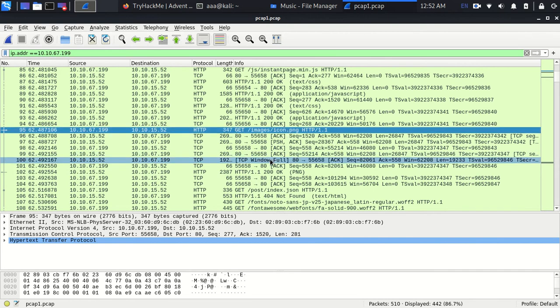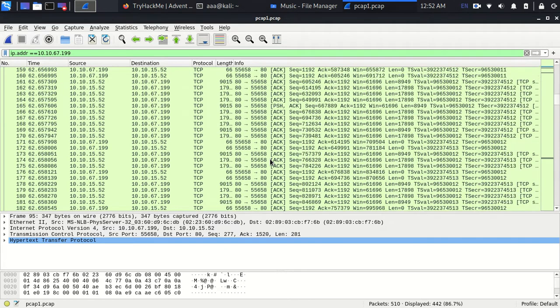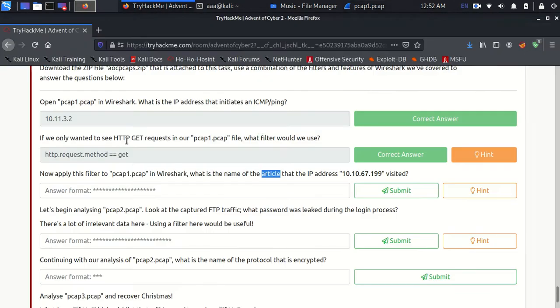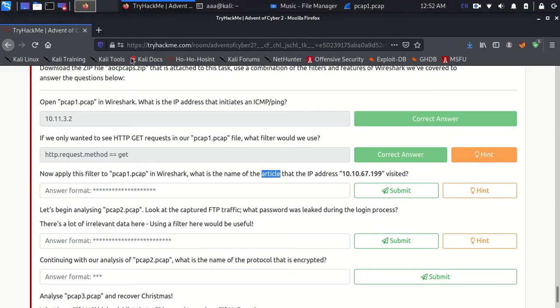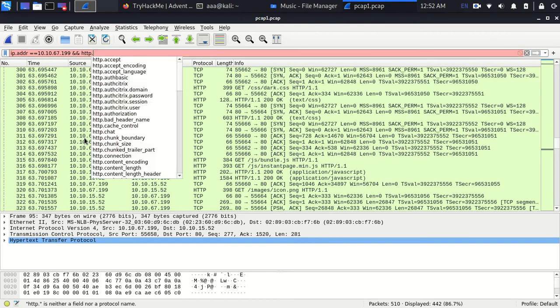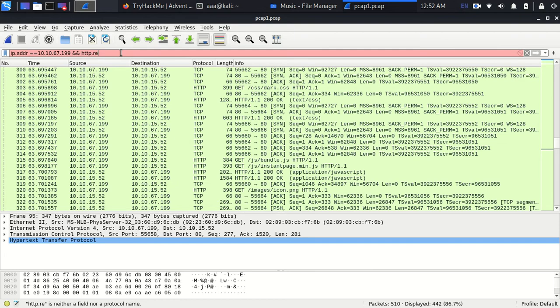Just like that, he might have used a GET request to get that file also. So I can actually combine this with the second question which we did, http.request.method equal to GET.